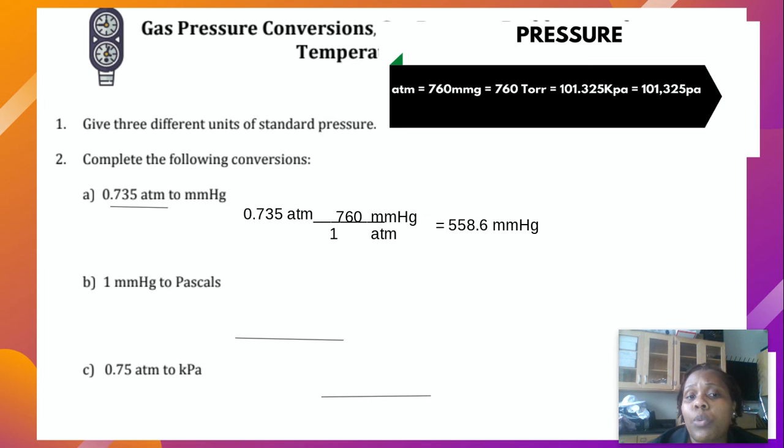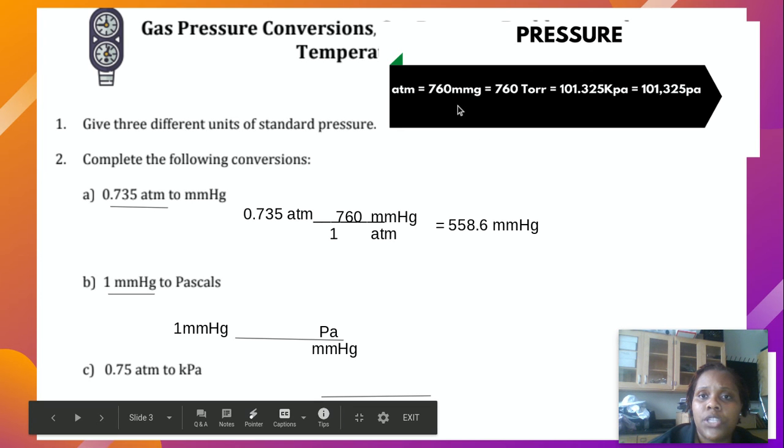I am going to start working on B now. Looking at this one, we have a given of 1 millimeters of mercury, and I need to change it to pascals. Remember, pascals is Pa. So I'm going to do the same thing that I did in part A. I'm going to write down my given with the units and draw my horizontal line. And then I'm going to put the units of the given at the bottom and the units of the unknown at the top.